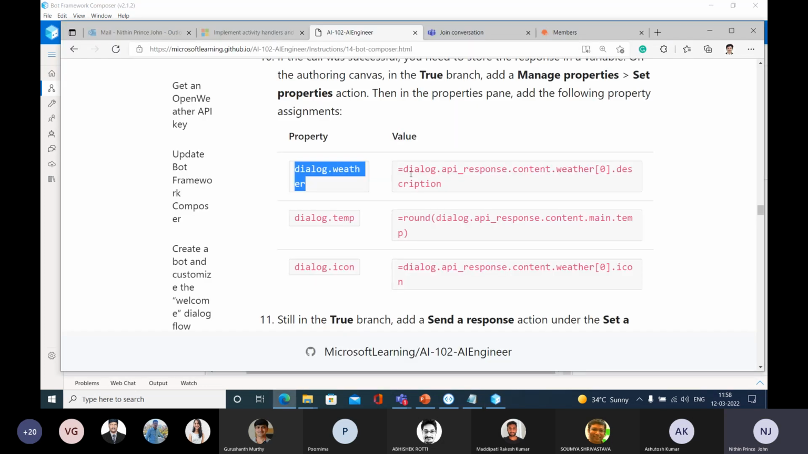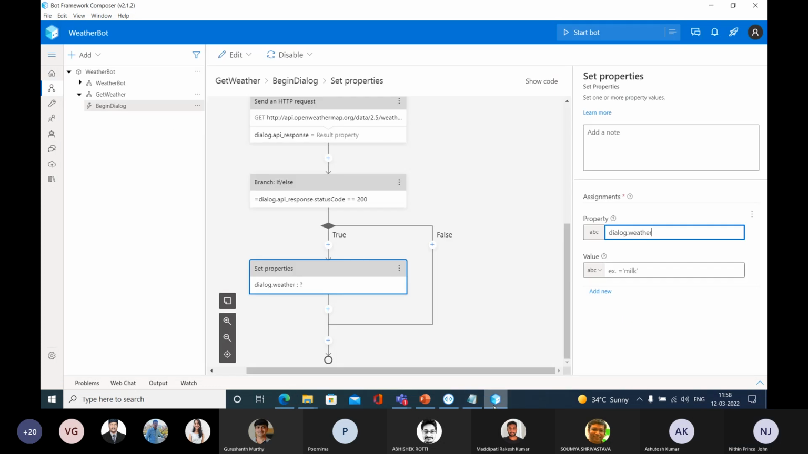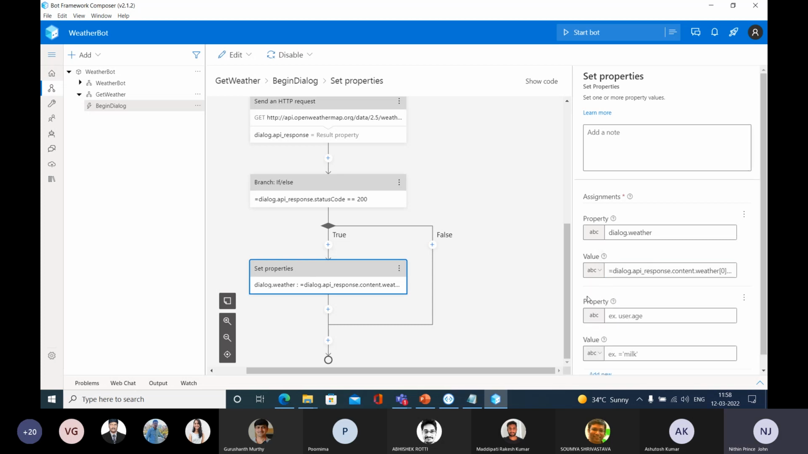Then after that, this property needs to be initialized with this value, right? So let me copy this one and paste that here. So this is the first property. That's done. Then I need to add another property. For that, go and click this add new.